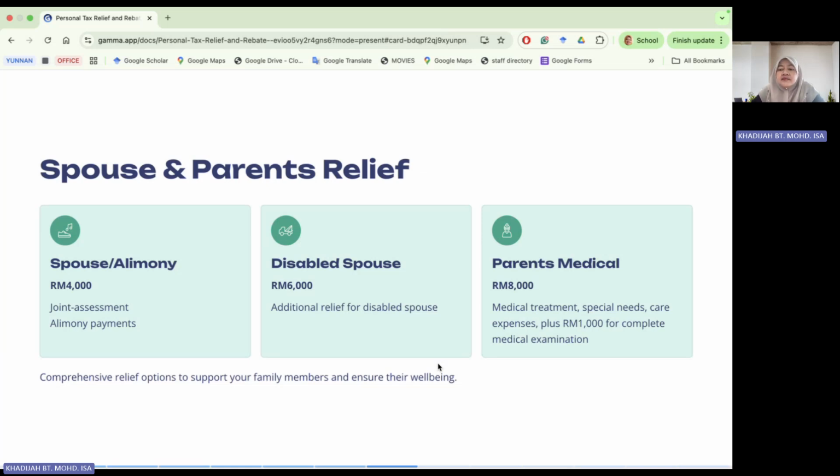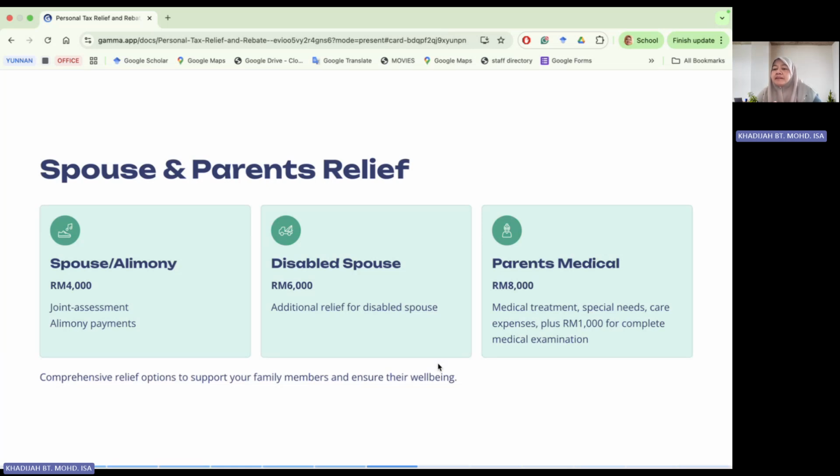But again, if you go for joint assessment, the maximum amount is 4,000, so you can only claim one. But if you have a spouse where you go for joint assessment, and you also have alimony, whatever you claim, the maximum is 4,000 ringgit. Then we have disabled spouse. So if your spouse is disabled, you can claim another 6,000 ringgit.